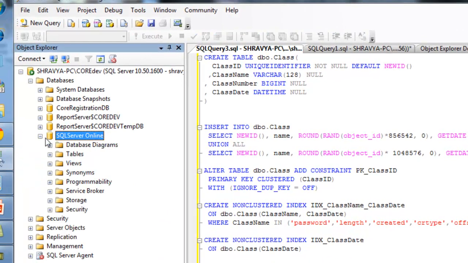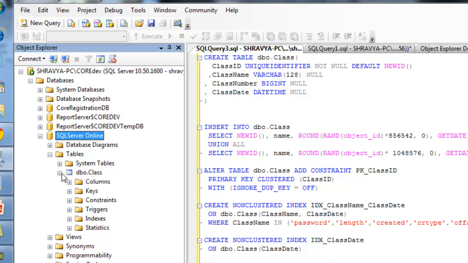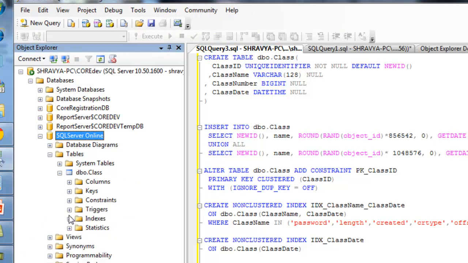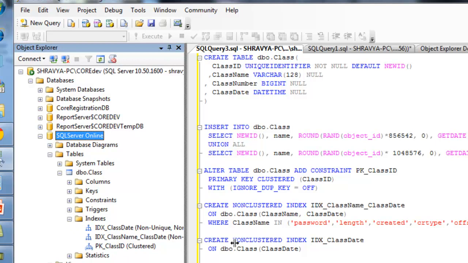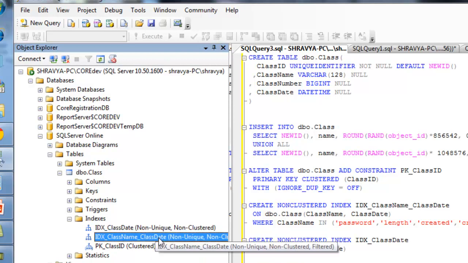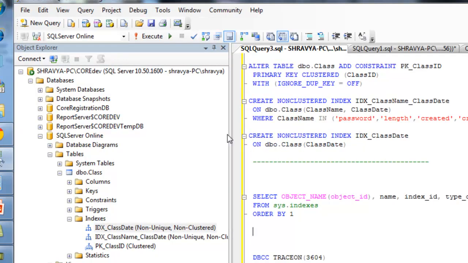Okay, let's go here. We have a table, TBL class, and we have 4 columns that we created, along with 3 indexes. One is the clustered index, which came with the default, and we created 2 non-clustered indexes. Okay, this is the general process.